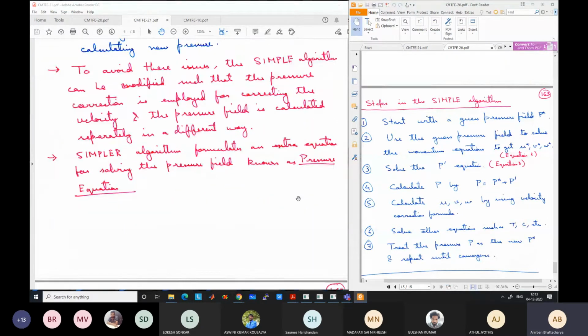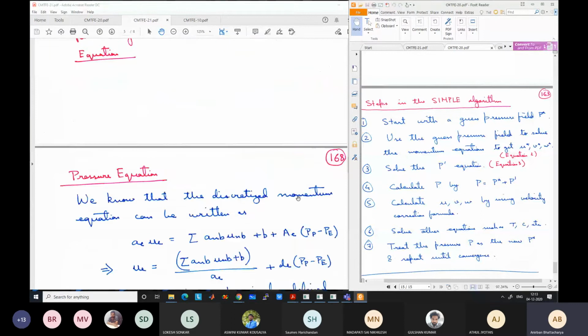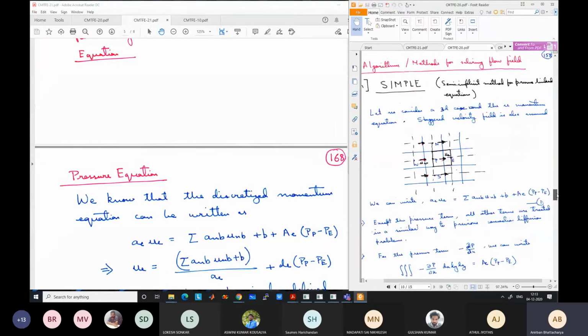Going back to our discretized momentum equation, equation 1, you will see a_e u_e equals summation a_nb u_nb plus b plus A_e (P_P minus P_E). This is in terms of the correct values. If you know the correct pressure, you can solve it to get the correct velocity. The problem was that we don't know the correct pressure, and we need the additional continuity equation. So now we will modify and write it as u_e equals summation a_nb u_nb plus b, divided by a_e, by taking the a_e to the other side.